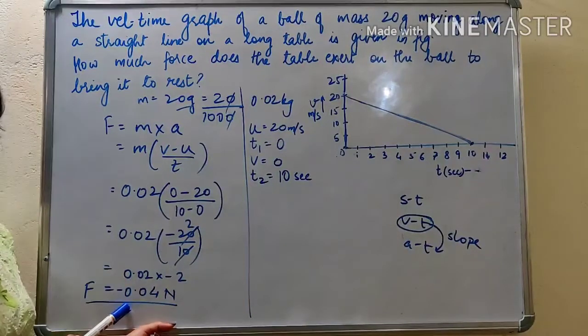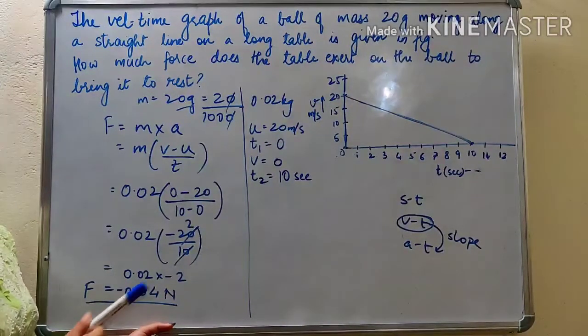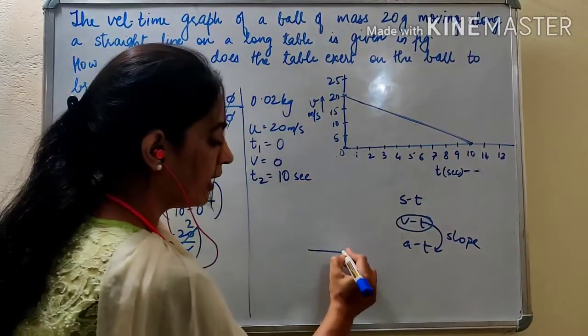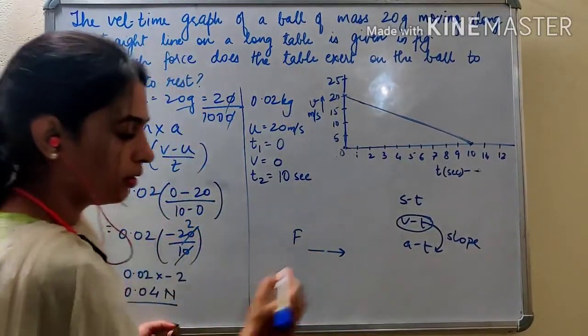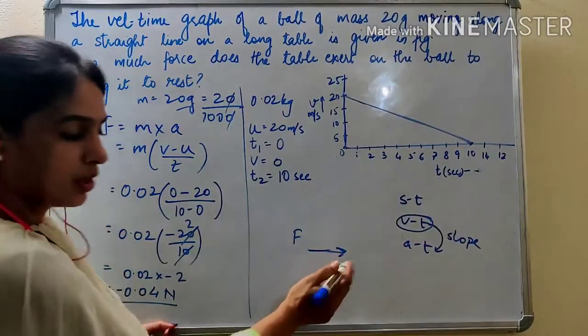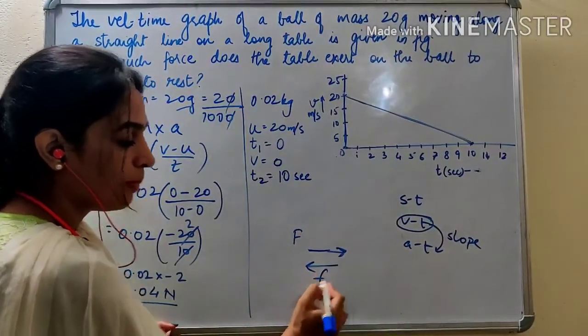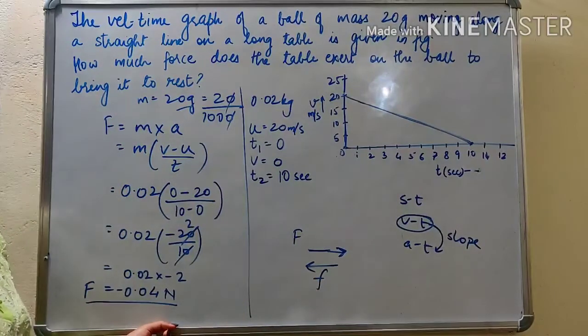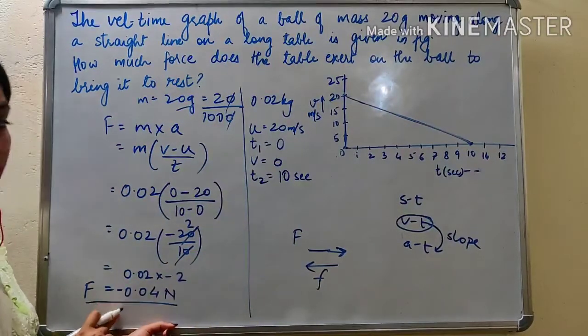Again, if the force is negative, that means there is retardation. I told you that the velocity of the ball was in this direction. Now this force is applied in the negative direction, that is why you are getting this negative sign.